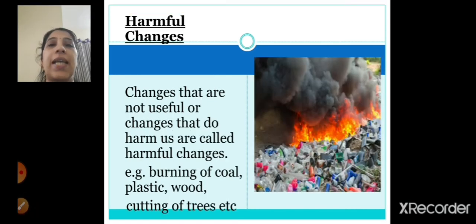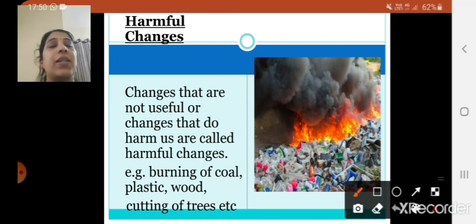Next is harmful changes. Changes that are not useful or changes that do harm us are called harmful changes, right? So the changes which are harmful to us, that means they are not useful to us, they are causing harm to us, then they are called harmful changes. Now here in the picture you can see there is burning of plastic. So it releases carbon dioxide, sulfur dioxide. So these gases are harmful for our health. So example is burning of coal, burning of plastic, burning of wood, cutting of trees, etc.